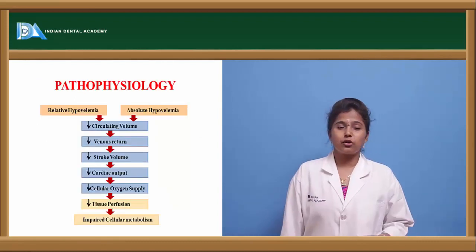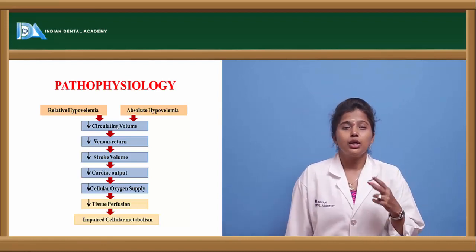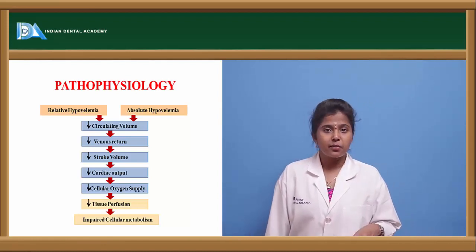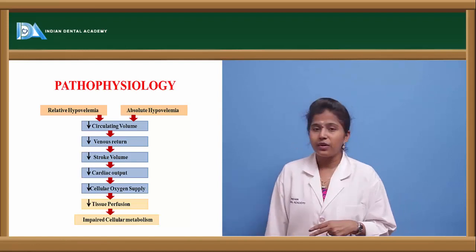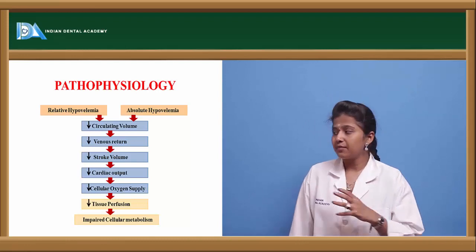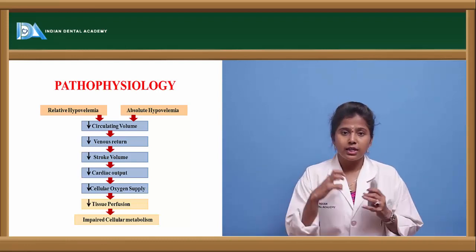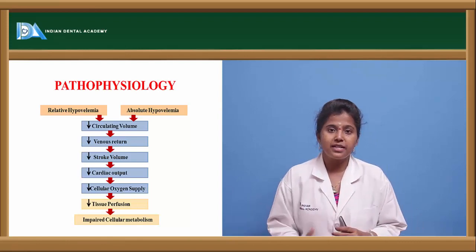Let us see the pathology of relative hypovolemia. Hypovolemia has two types, relative hypovolemia and absolute hypovolemia. Because of the loss of fluids in the vascular tissue, the circulating volume decreases, since fluid is not replaced so easily.